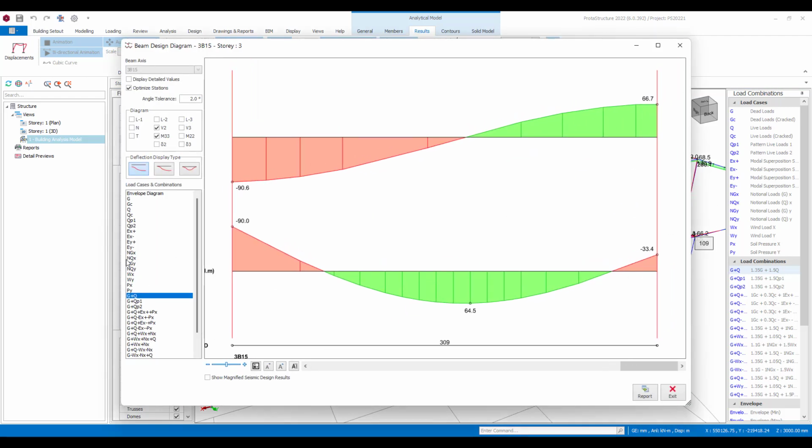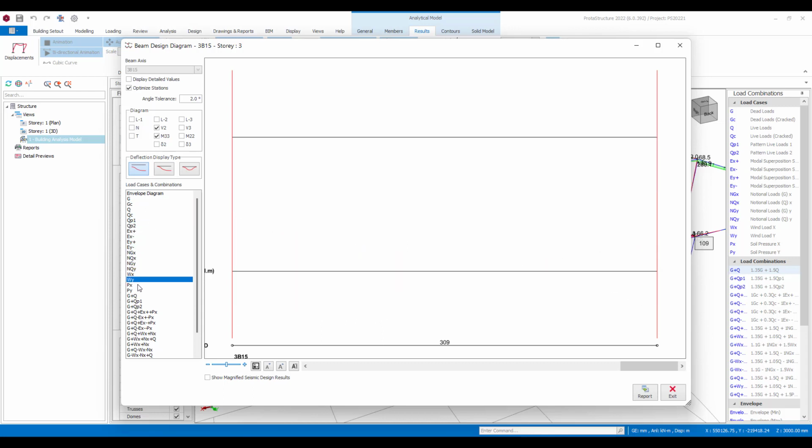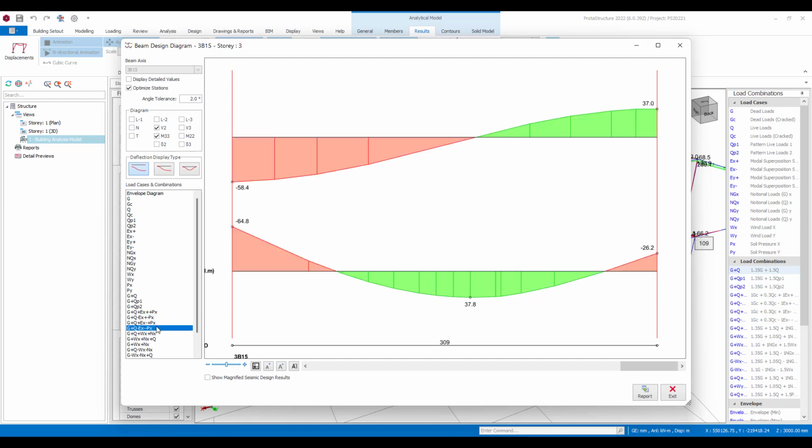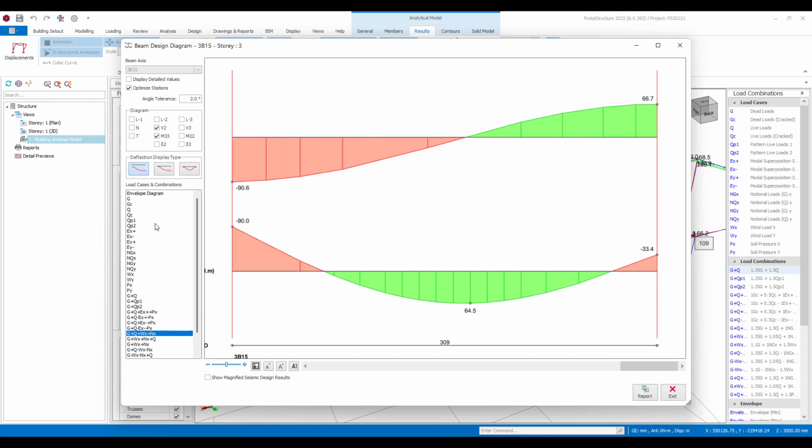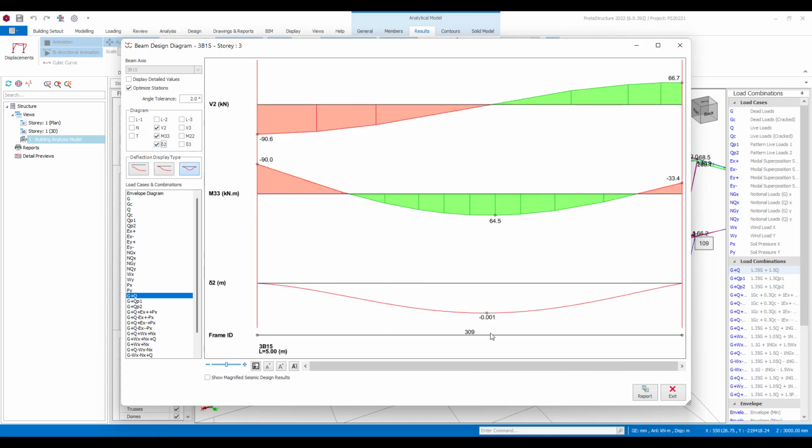You can choose to look at different diagrams here, so you can look at individual load cases, seismic and the like. You can also look at the whole envelope, or pick on a particular case. Maybe I'm interested in the Dead Plus Live, and I'd like to know what the displacement of that member is at its mid-span.